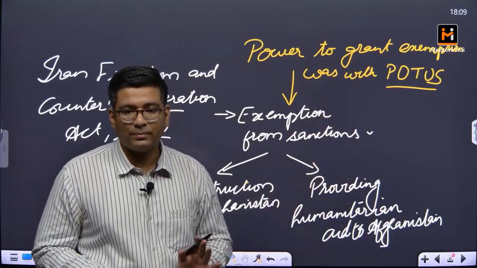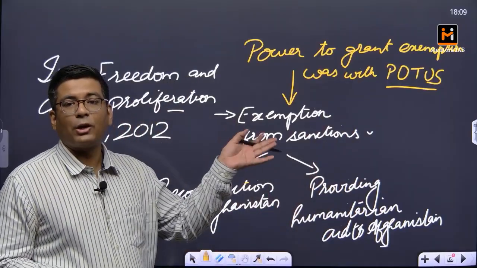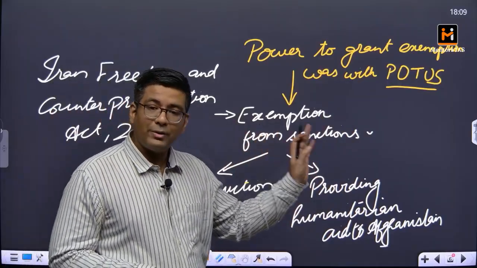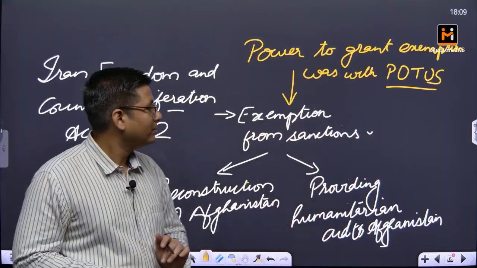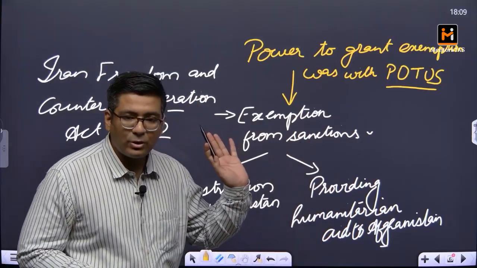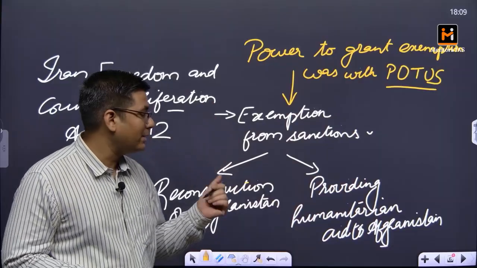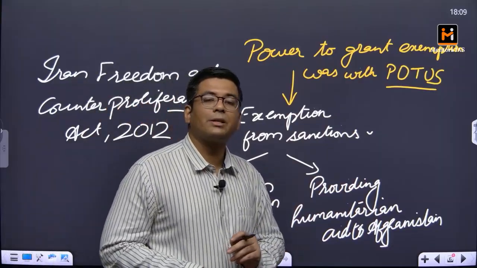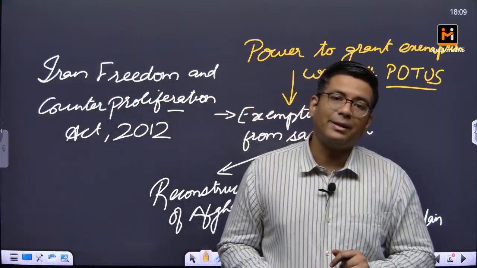It is an acronym; if you don't know it, you can Google it. So it is the president who can give exemptions to such sanctions for activities related to the reconstruction of Afghanistan and humanitarian aid.